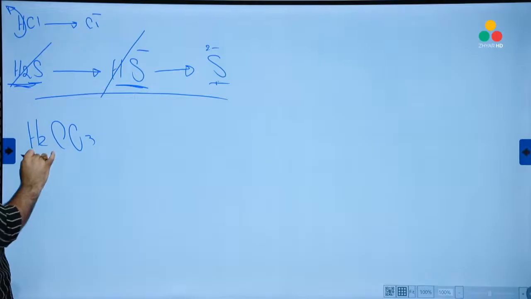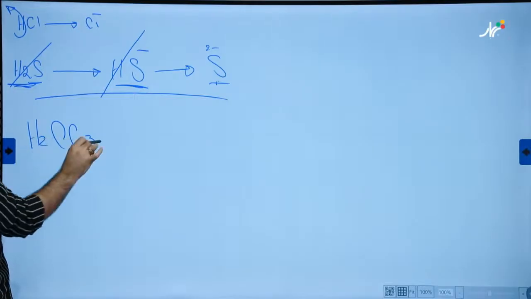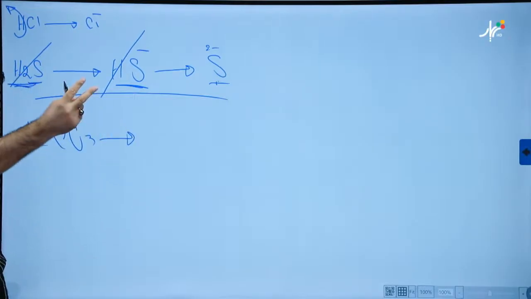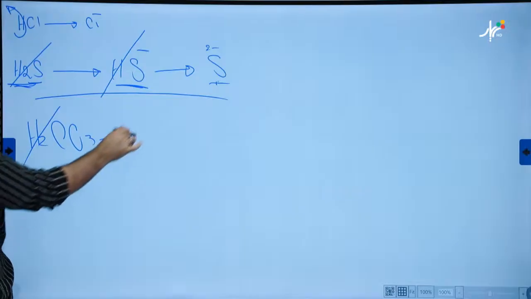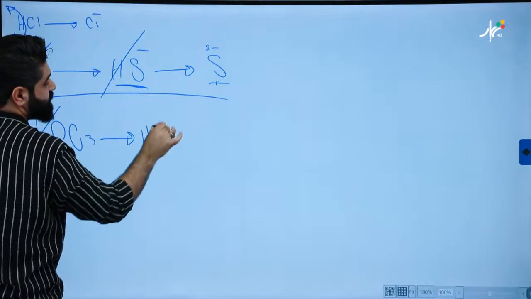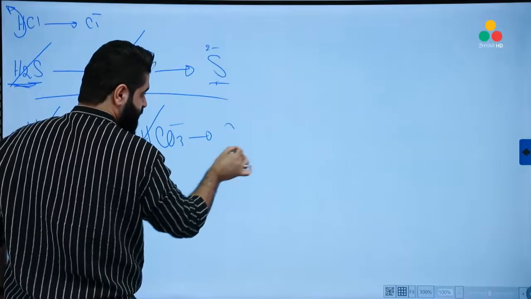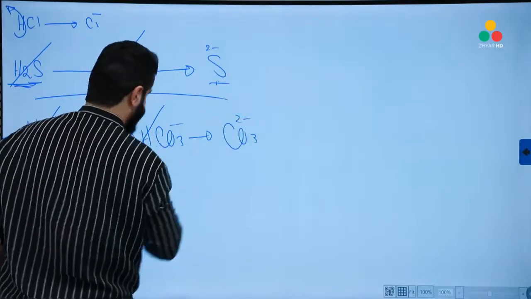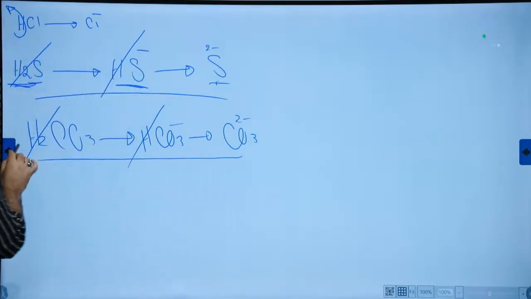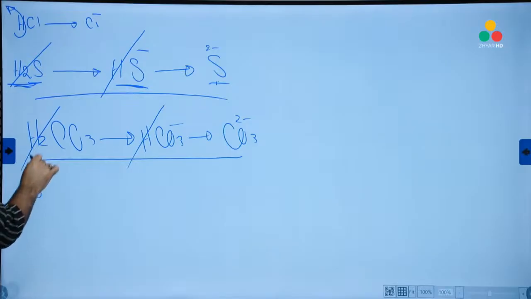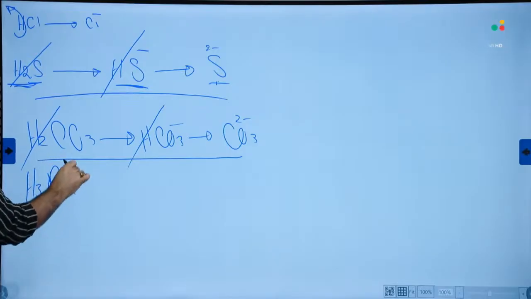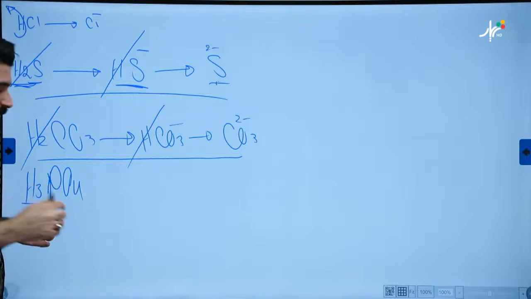Another one. H2CO3, carbonic acid. It has 2 protons, so the ionization takes 2 steps. Remove 1 proton first, and it becomes HCO3 negative. The other one becomes CO3 negative 2. How about this? H3PO4, 3 protons, so the ionization takes 3 steps.